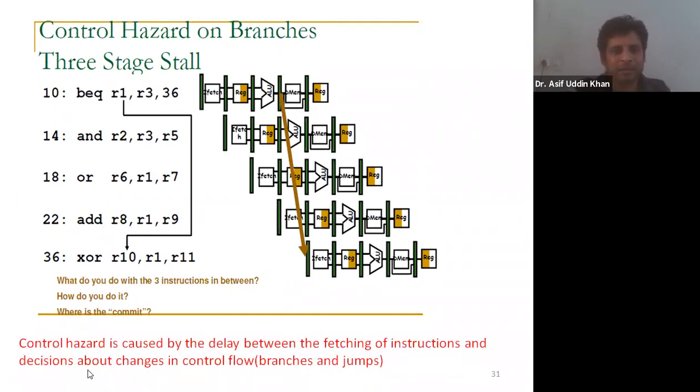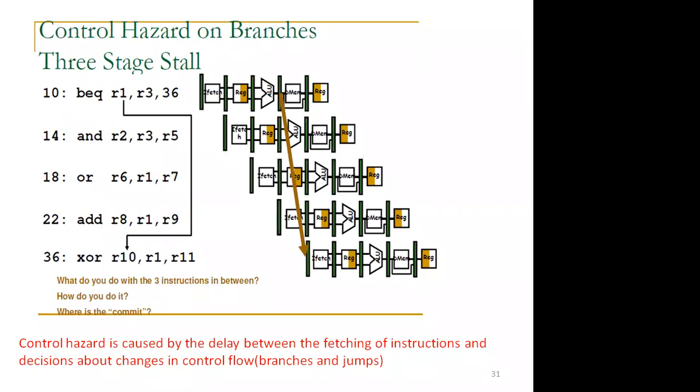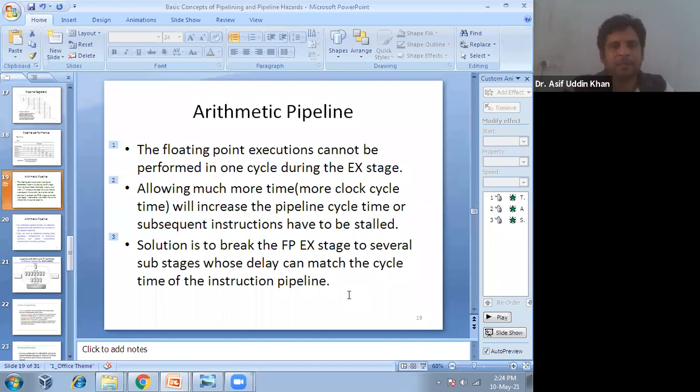This control hazard is caused by the delay between the fetching of the instructions and the decisions about changes in the control flow of the branches and jumps. So this is known as control hazard. Is that clear, students? Yes, sir. Okay. So with this, pipelining is complete.